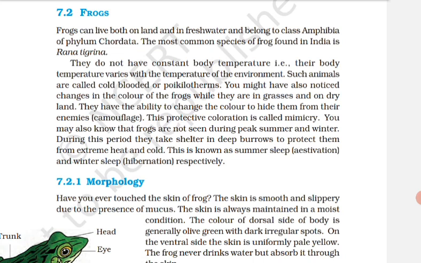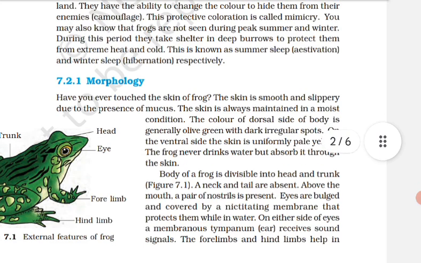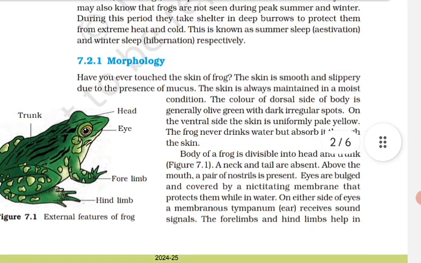Important line है, एक बार और पढ़ रहा हूँ. ठीक है, ध्यान से सुनो. Male frogs can be distinguished by the presence of sound-producing vocal sacs. ठीक है? And also a copulatory pad on the first digit of the forelimb which are absent in female frogs. कौन सी digit पे होती है? First digit पे forelimb की. ठीक है? Understood? आ रहा है समझ में?